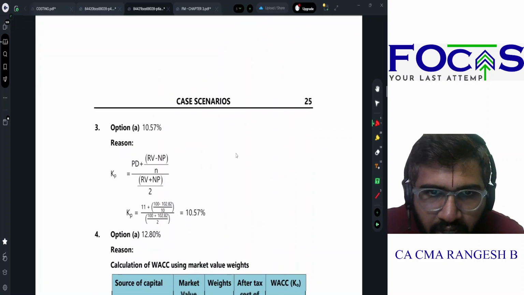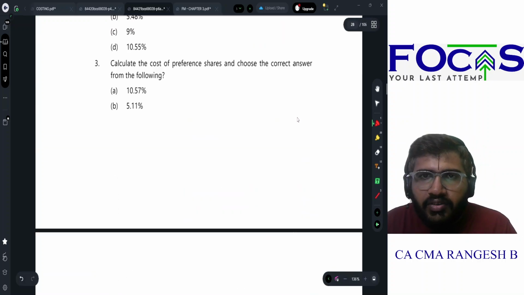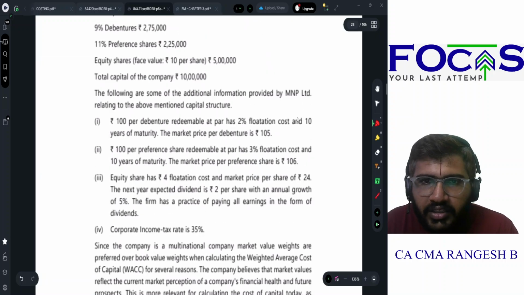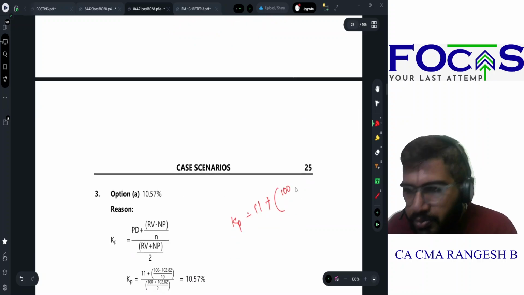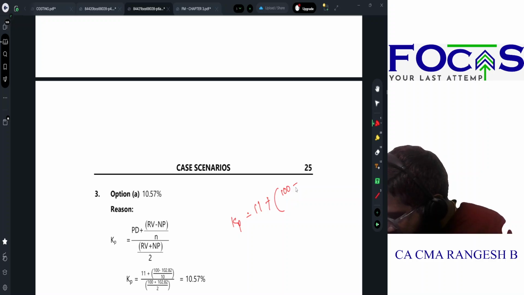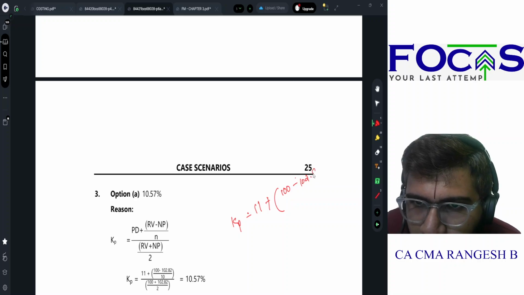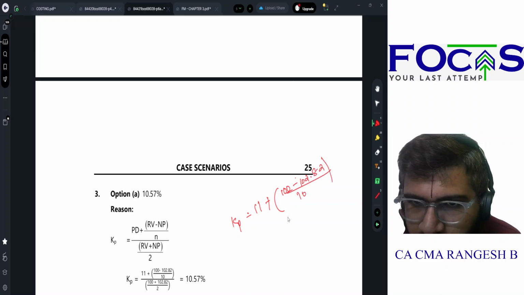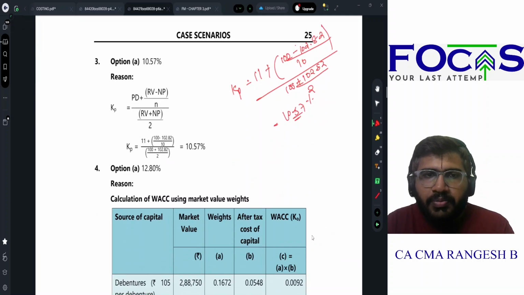Next, similar calculation. KP is equal to preference dividend of 11 rupees. The redemption value is 100. How much will the net proceeds be? Market price is 106 and 3% flotation cost. So what you have to put is 106 minus 3%, which gives you 102.82. The whole divided by 10 years. This divided by 100 plus 102.82 divided by 2. This gives you an answer of 10.57% as cost of preference shares.